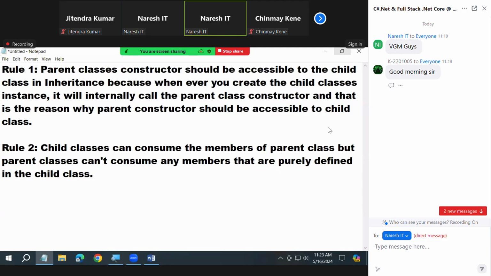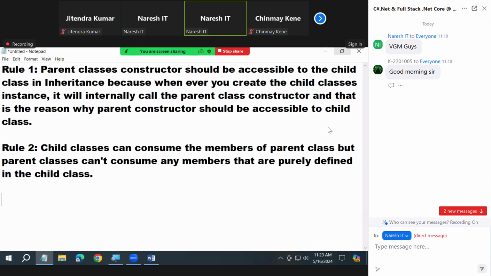It's not possible. In inheritance, the parent class cannot access the child class members.